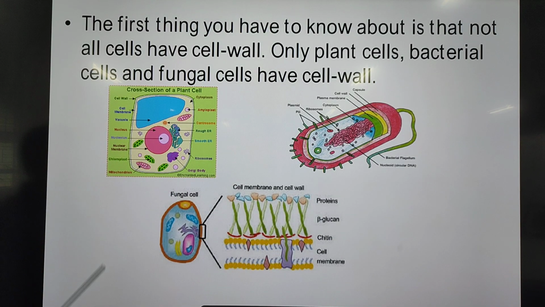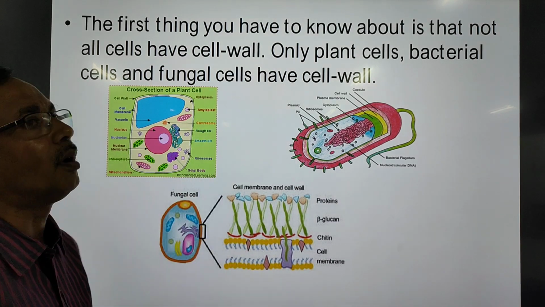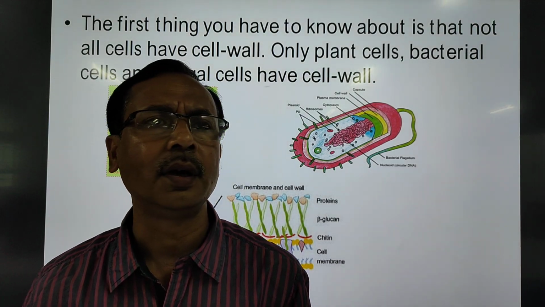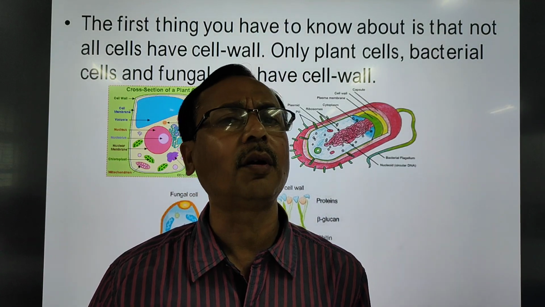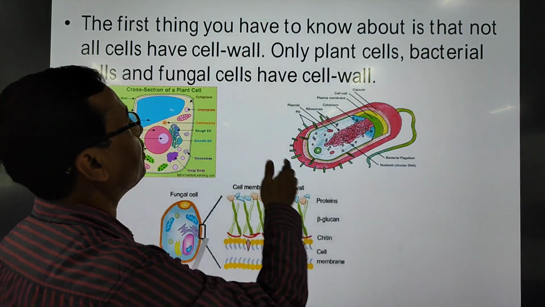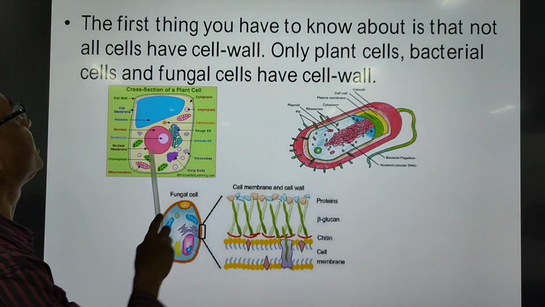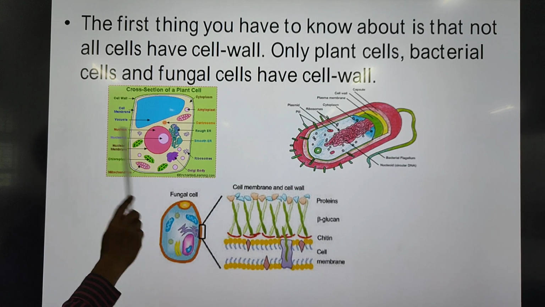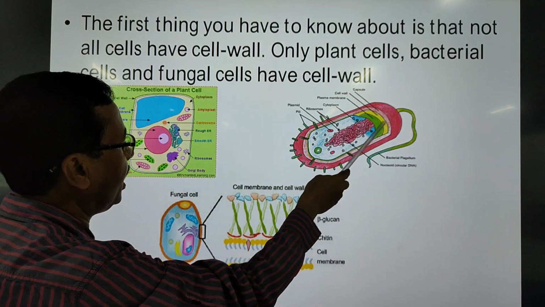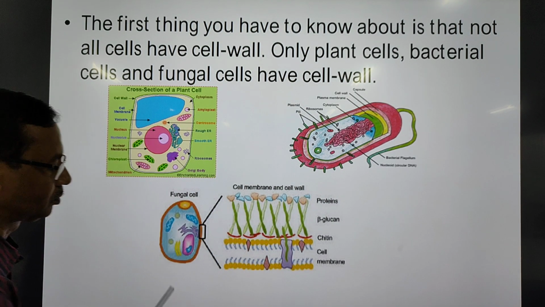Now, the first thing that you have to know is that not all cells have a cell wall. We have a large number of organisms, and not all of them are made up of cell walls. They don't have cell walls. Only plant cells, bacterial cells and fungal cells have cell walls. You have a cell wall in a plant cell, in a bacterial cell, and in a fungal cell.